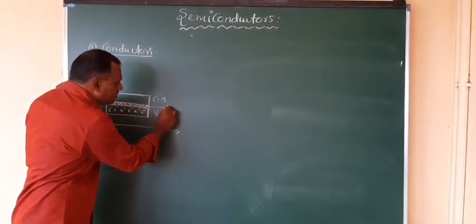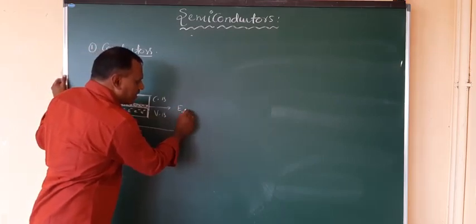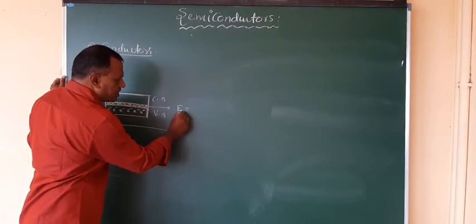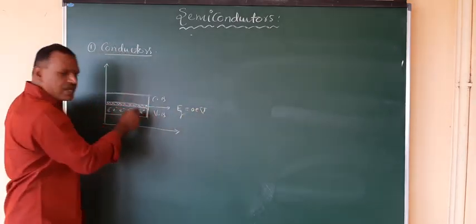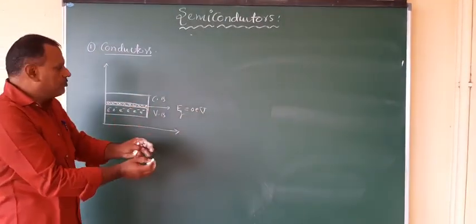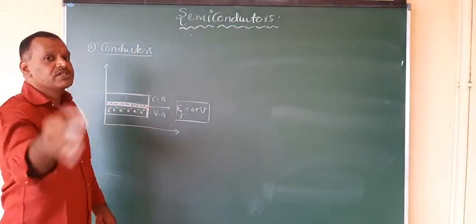So what is the Fermi energy level? The energy gap is equal to 0 electron volts. There is no energy gap because both are mixed together, overlapped with each other. Because of that, the energy gap is 0.